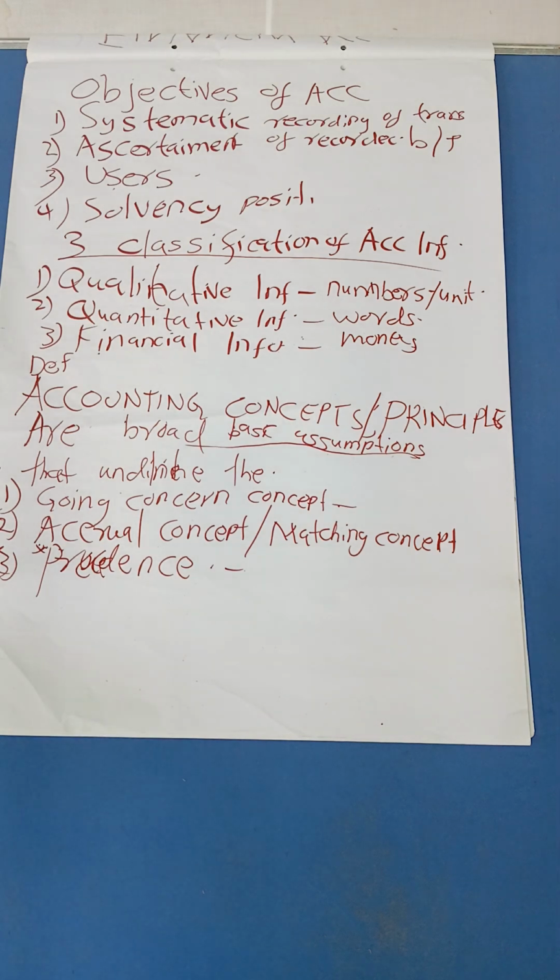Precedence says that where alternative procedures or alternative valuations are possible, because at the end of the day we'll have to forego other procedures and go with the others, the one selected should be the one that gives the most cautious presentation of the business financial position or result.